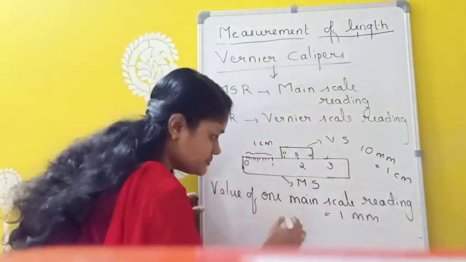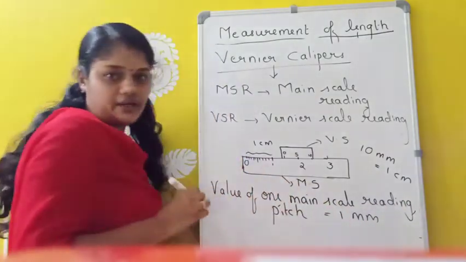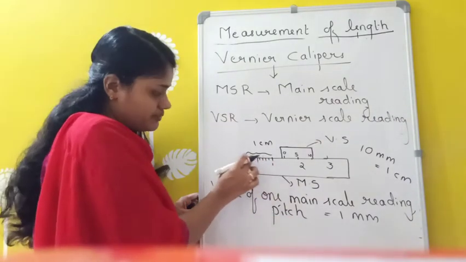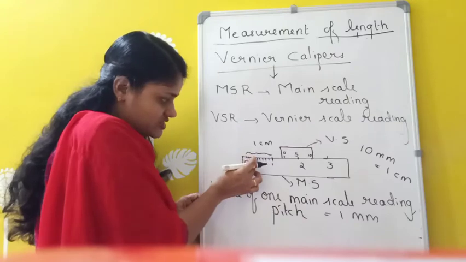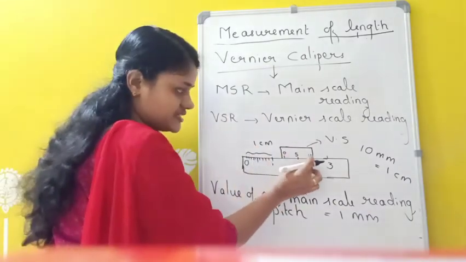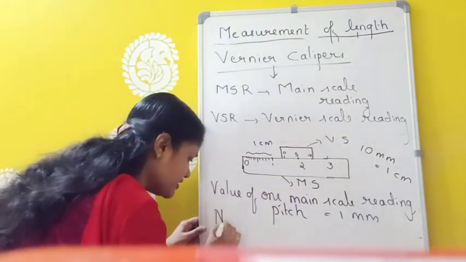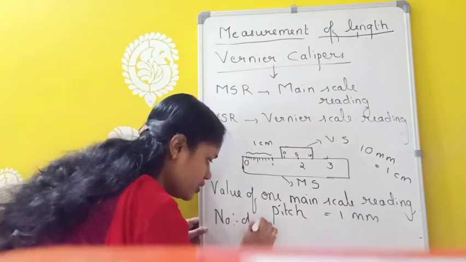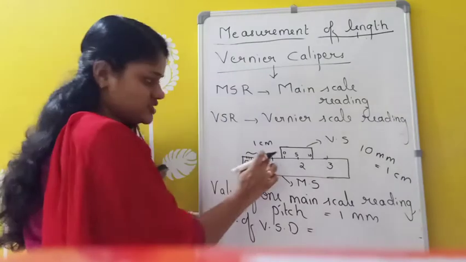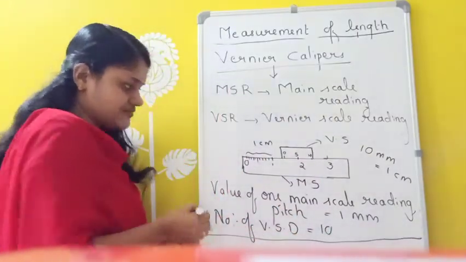That is taken as the pitch. So pitch equals 1 millimeter. Pitch means the value of one main scale division, or the magnitude of one main scale division. So each main scale division will be 1 millimeter. Clear? Then how many vernier scale divisions are here? 0 to 10. 10 divisions are there. So the number of vernier scale divisions, VSD, equals 10.